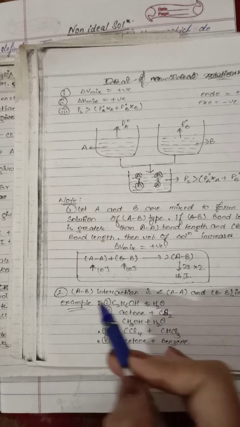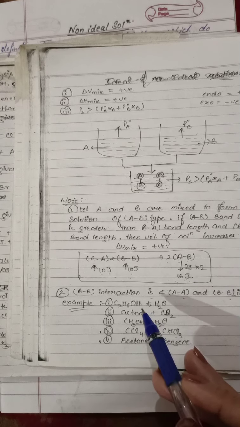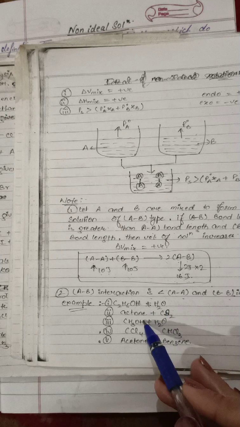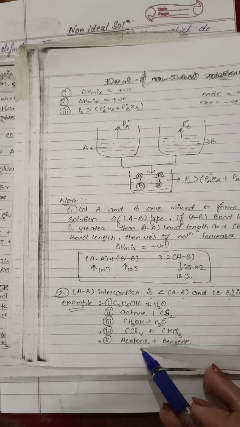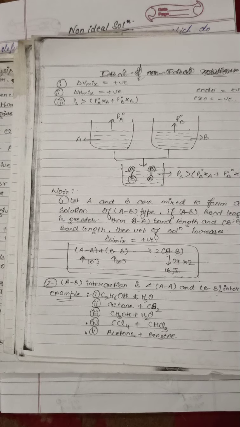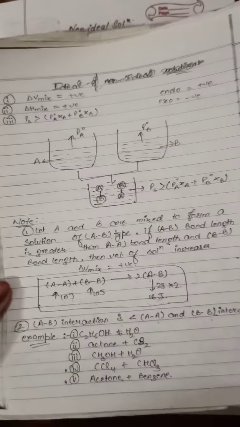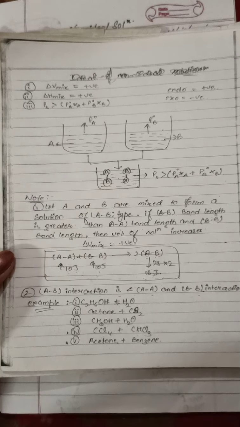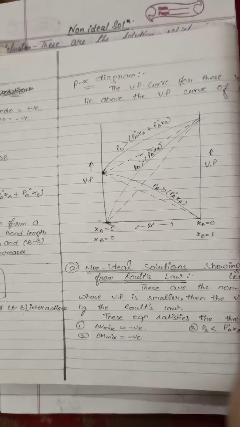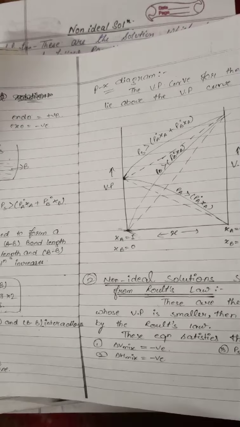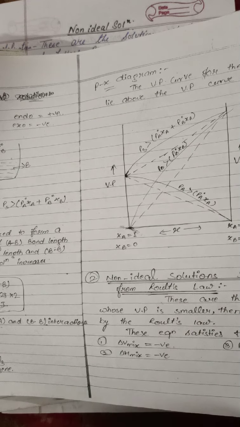Second example: the AB interaction is greater than AA and BB. There are some examples: C2H5OH plus H2O, acetone plus CO2, CH3OH plus H2O, CCl4 plus CHCl3, acetone plus benzene. See it properly now, and when you have seen it nicely, you can write it down in your copy and check it. This is the proper graph. The deviation is going like this, which I have made, and that deviation is correct. This is the graph that I have told you about. Other things are the same as before.